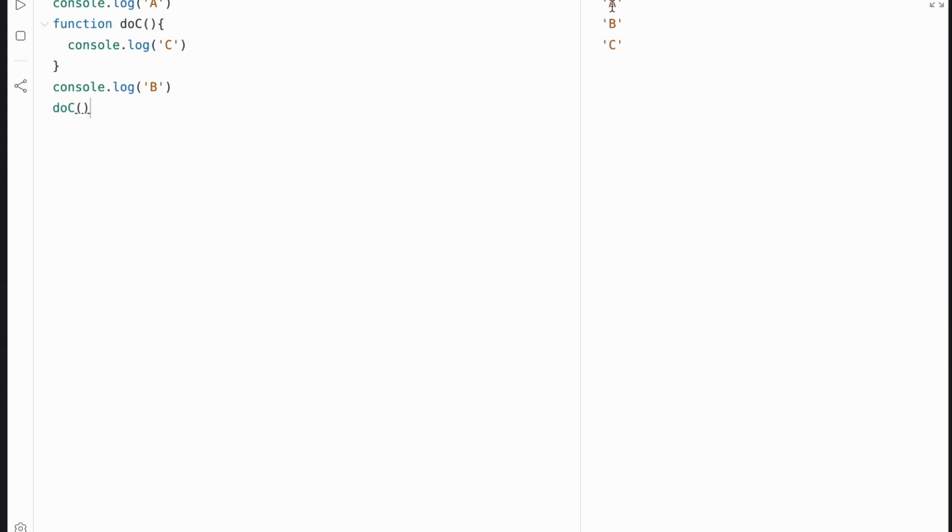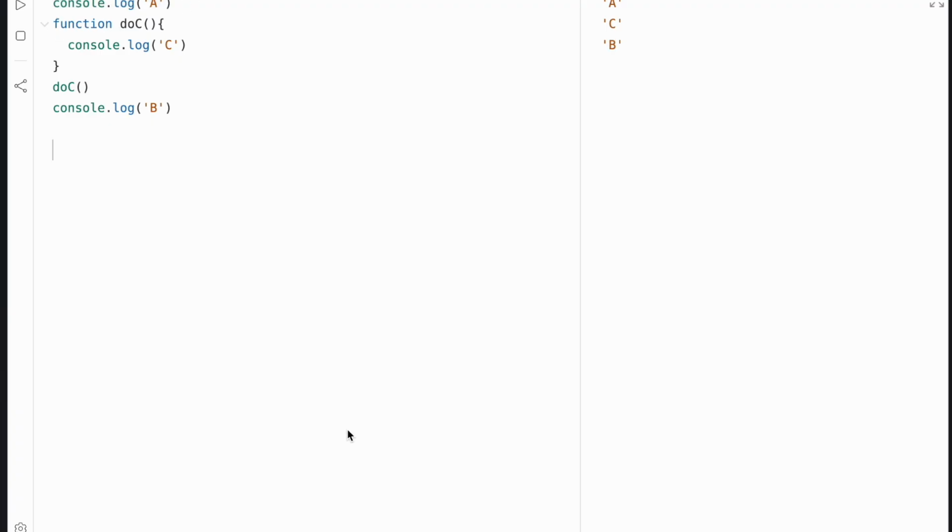You see that here we have A, then we have B, then we have C. If we move do C directly before the log for the B, then we have A, and then we have C, and then we have B. That's literally what the single threading in JavaScript means. It means that it runs one piece of code at a time, and it runs them in order.